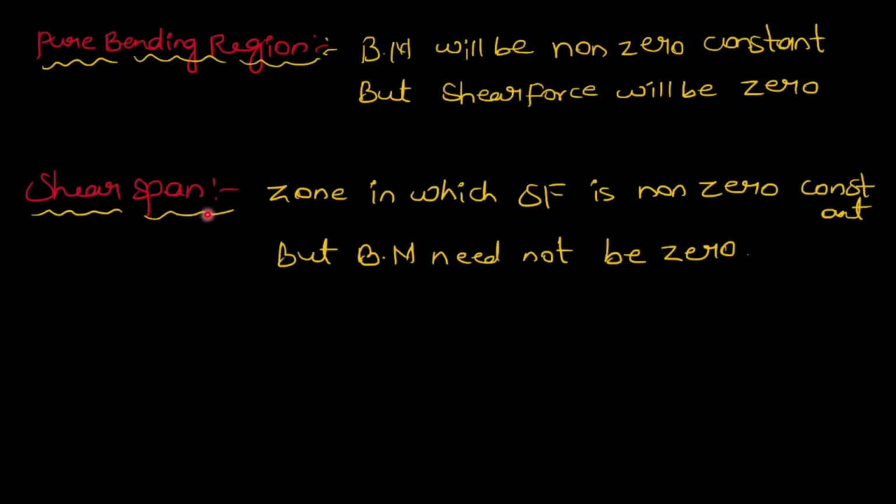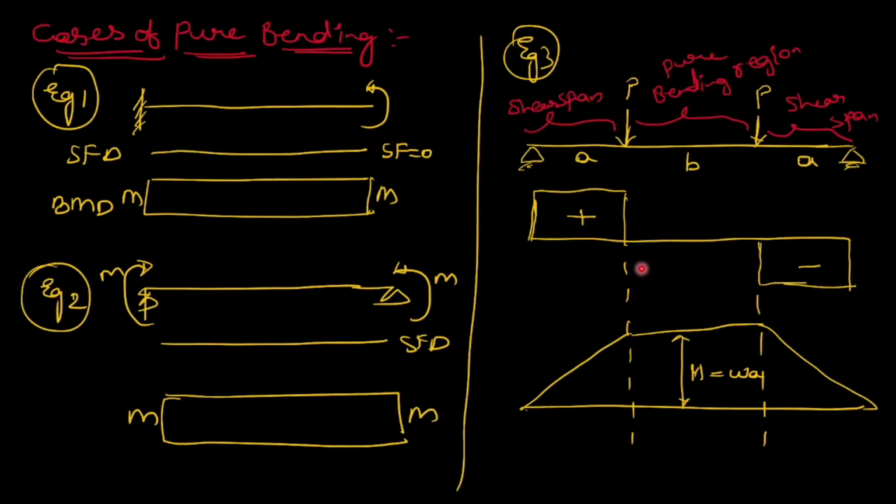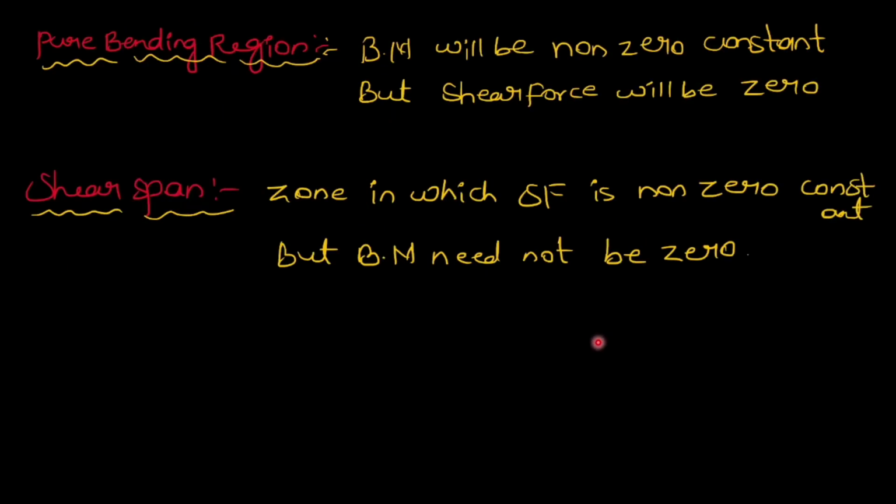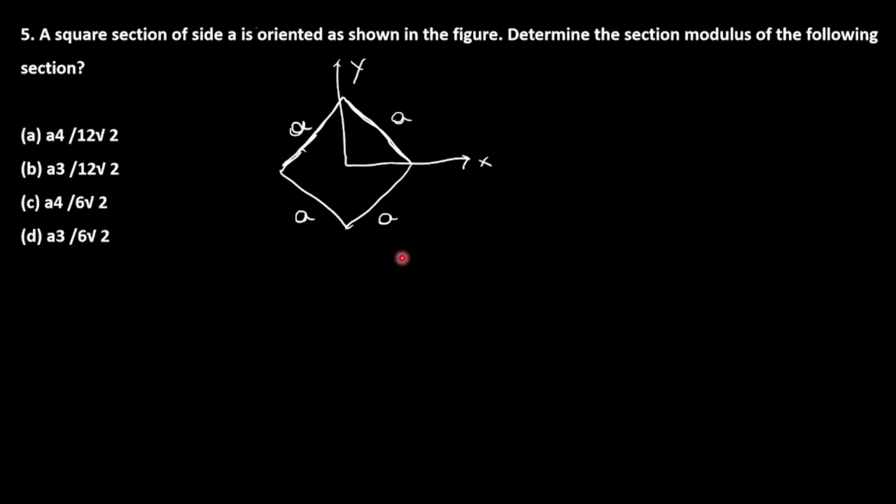Let's see the shear span region: the zone in which shear force is non-zero constant, but bending moment need not be 0. Here, in the shear span zone, shear force is constant, but the bending moment need not be 0. So remember this. These questions may be asked directly.